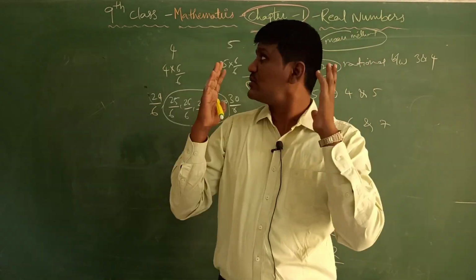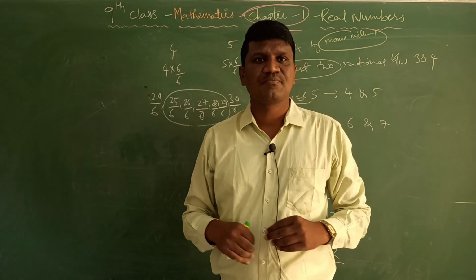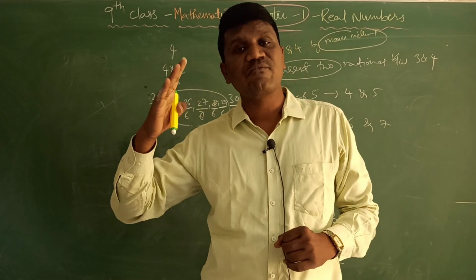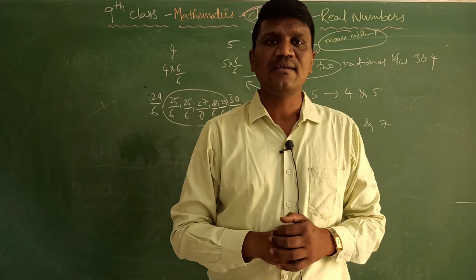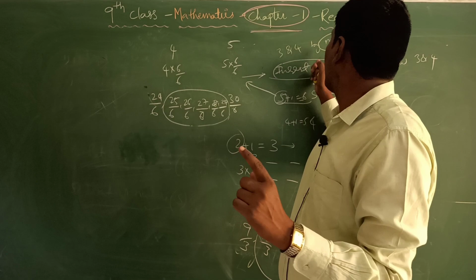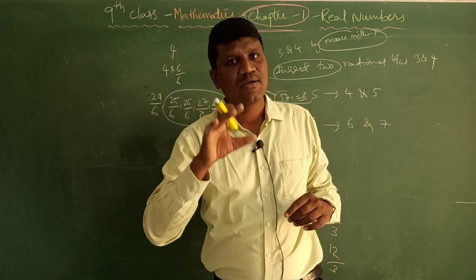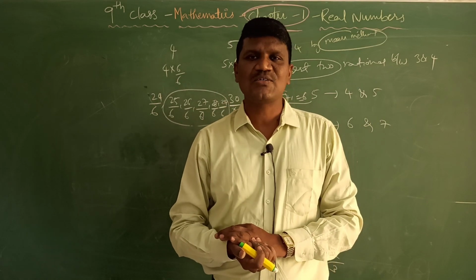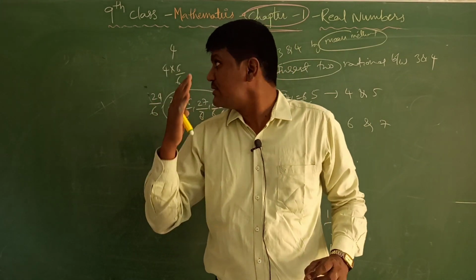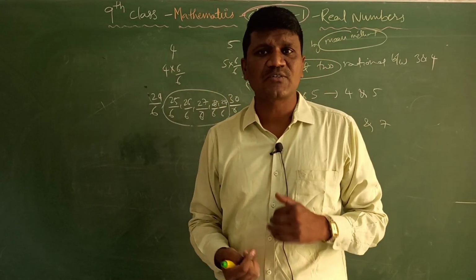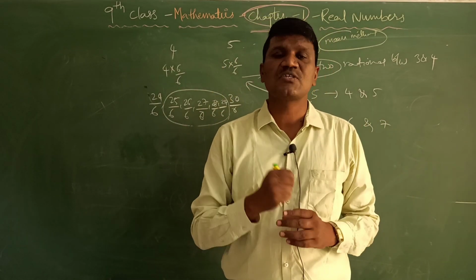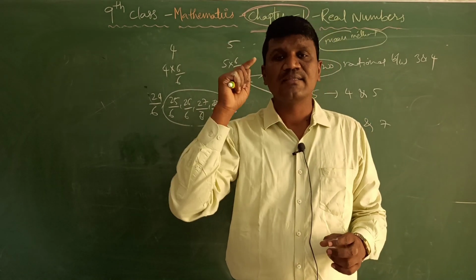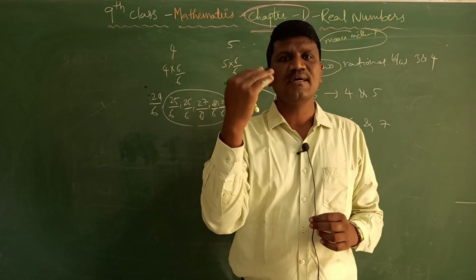Right, students? So this is about introduction to real numbers, and we have learned how to represent a fraction on the number line, and also we have learned the mean method, how to insert 2 or any numbers between 2 rational numbers. So this is about today's class. In the next class we are going to see decimal numbers, what types of decimal numbers we are having, and also we are going to solve exercise 1.1.